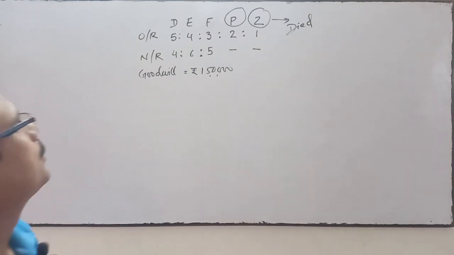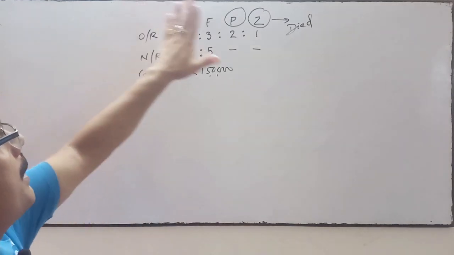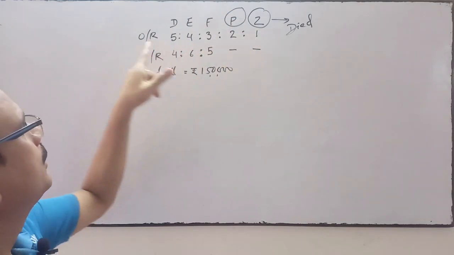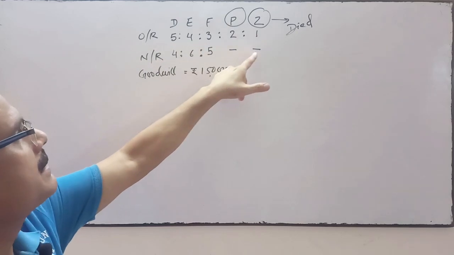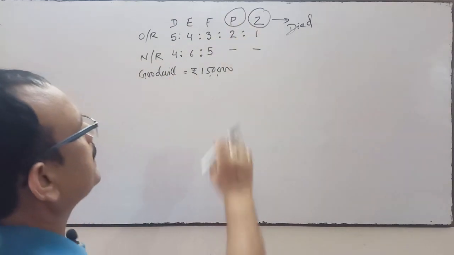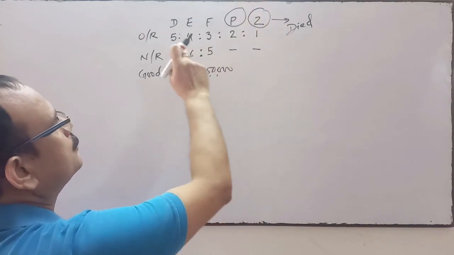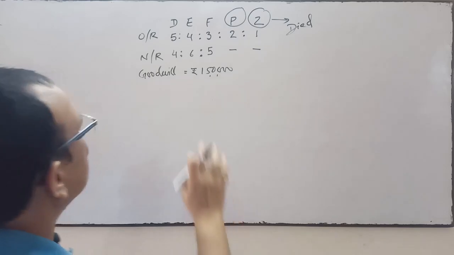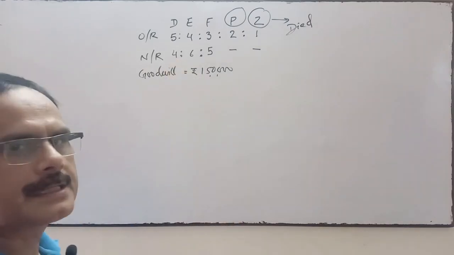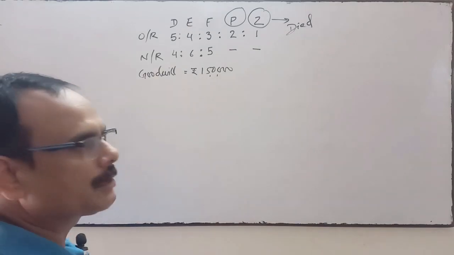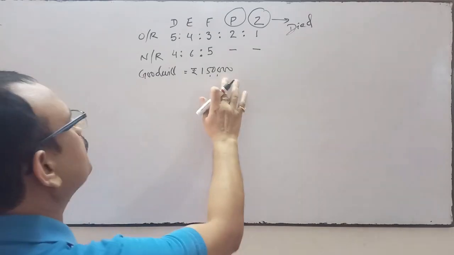This is the question. There are 5 partners D, E, F, P and Z. The old ratio between them is this. These two partners met with an accident and died. So the remaining 3 partners continue the firm with the new profit sharing ratio 4:6:5. Goodwill of the firm valued on the date of death is 1,50,000.